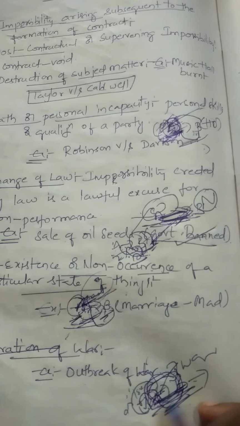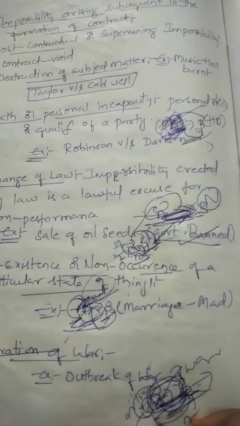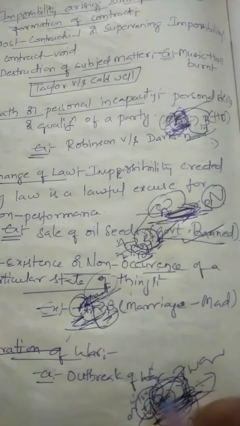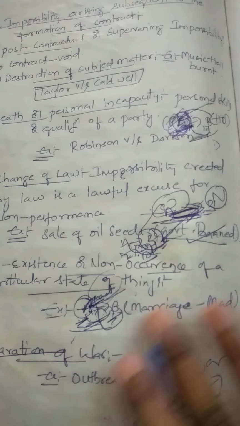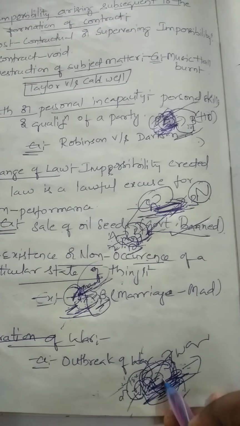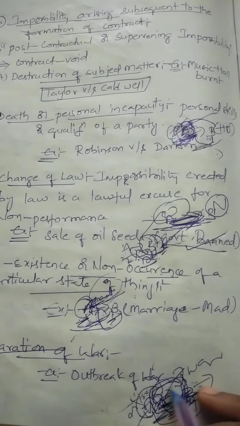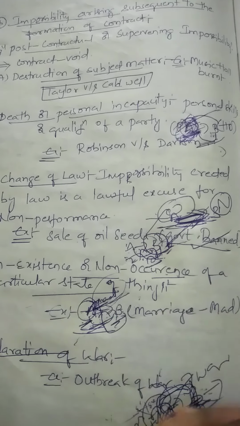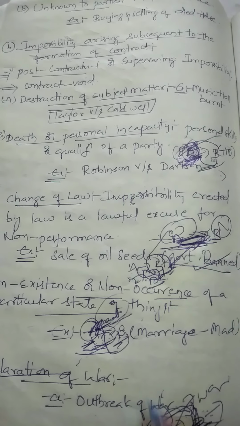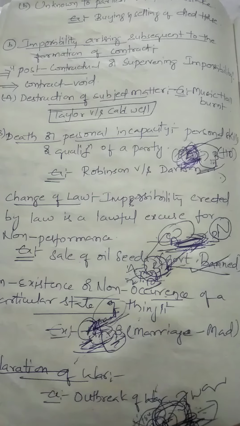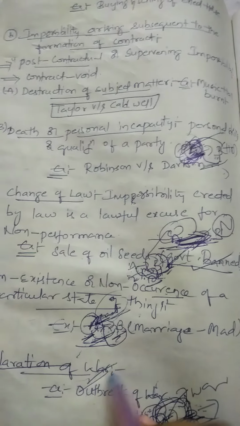This agreement between these two parties cannot be performed, because if A or B performs this contract, then they will become enemies to their own countries. That's why this cannot be performed. So due to the outbreak of the war, this agreement becomes void, so they cannot perform this. If they cannot perform, automatically the contract will become discharged, terminated or cancelled. So this impossibility of performance is happening due to the declaration of the war.